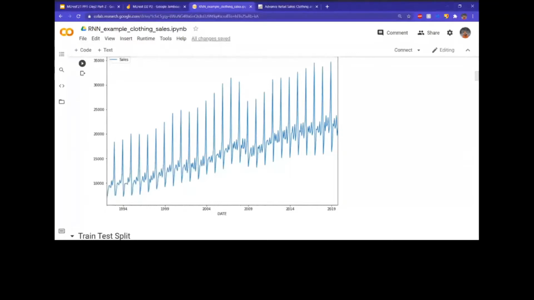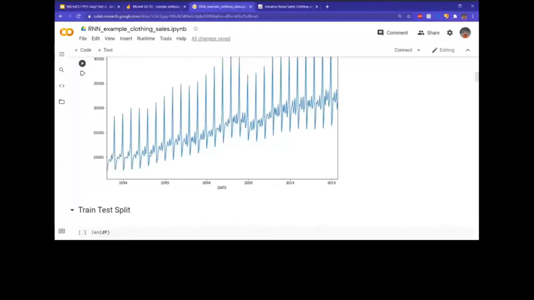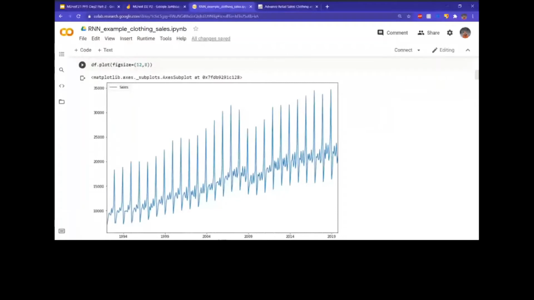So okay, that aside, it makes sense that there is a huge spike at the end of the year. That's the holiday season when people get each other gifts, and a lot of them could be clothes or clothing accessories. So what we saw, we understood because we know that at the end of the year we have Christmas and gift exchange and all that.